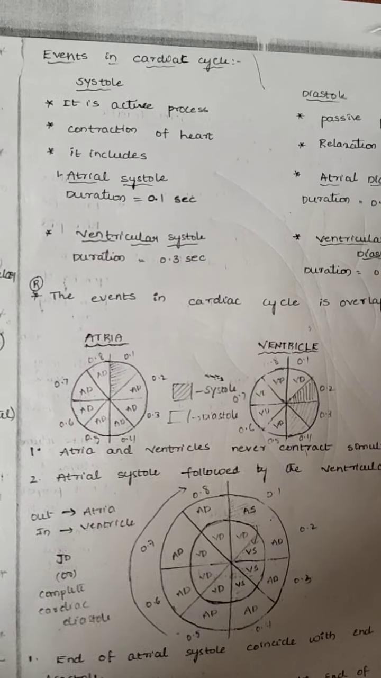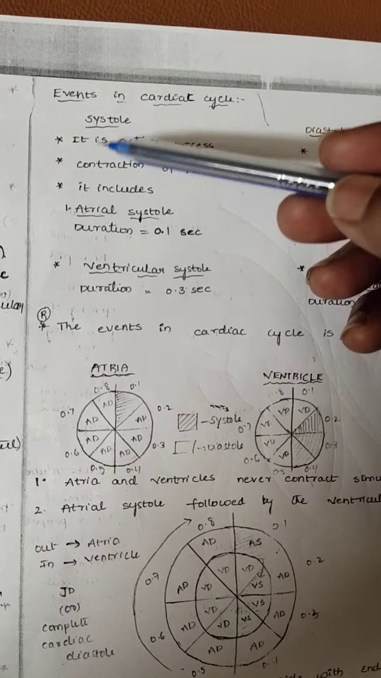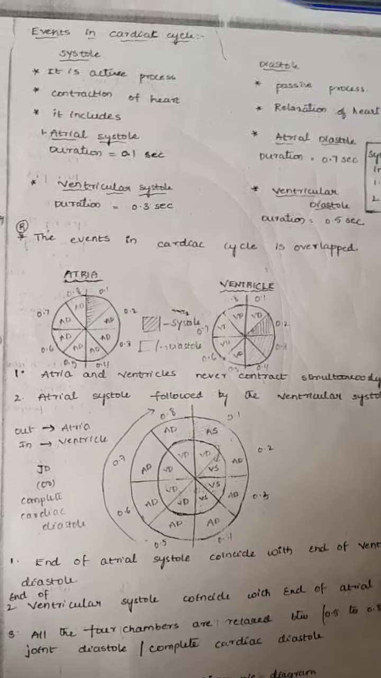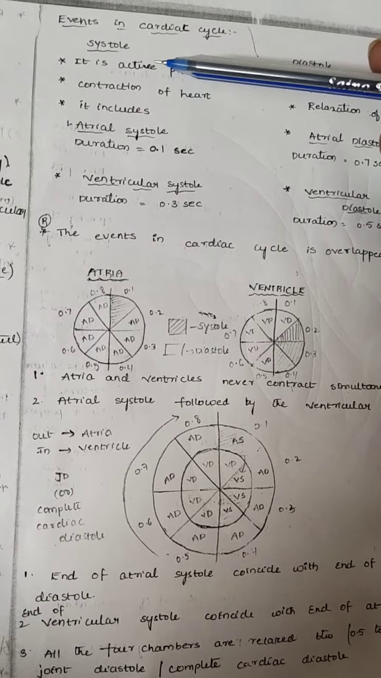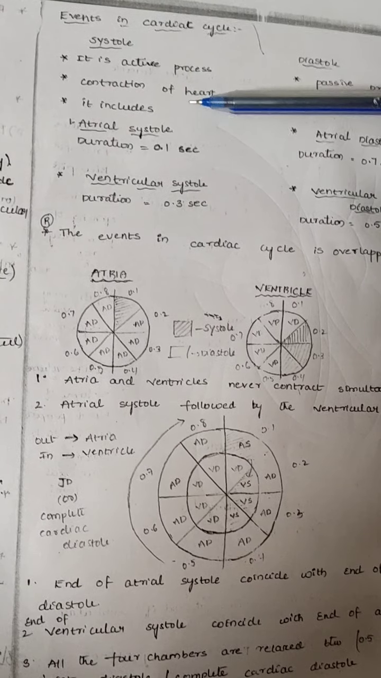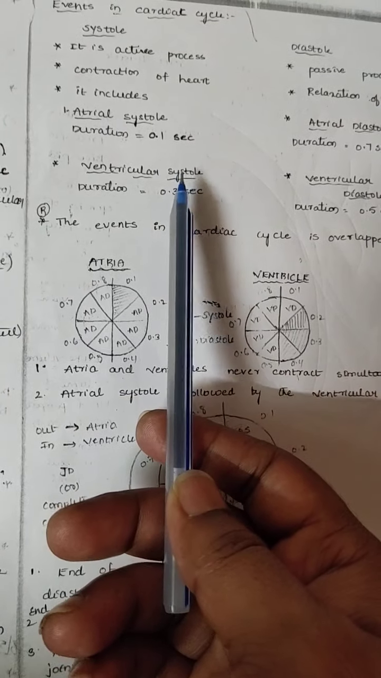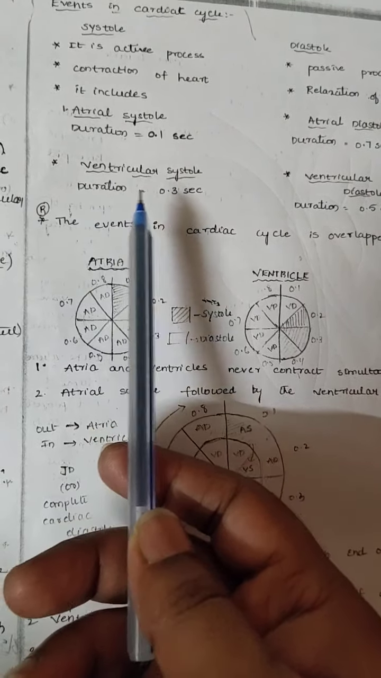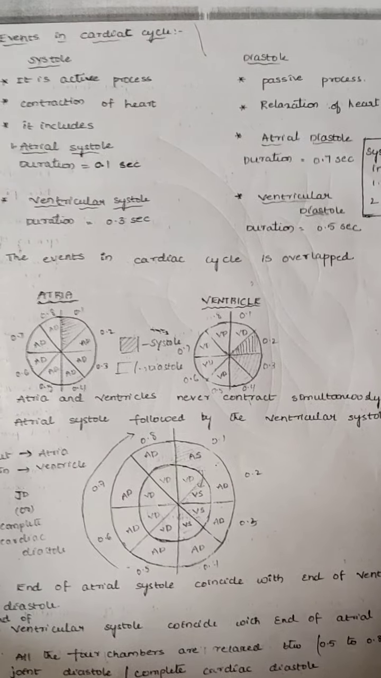In the events of the cardiac cycle, I already said systole and diastole. Systole means contraction, diastole means relaxation. Systole is what kind of process? An active process. Active process means they compulsorily need ATP. The contraction of the heart includes the atrial systole, 0.1 seconds, and the ventricular systole, 0.3 seconds. In the diastolic state, what type of process is it? That one is a passive process, an indication of relaxation of the heart.